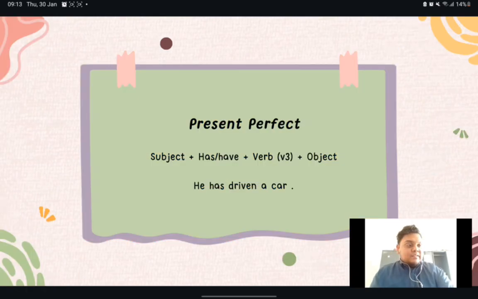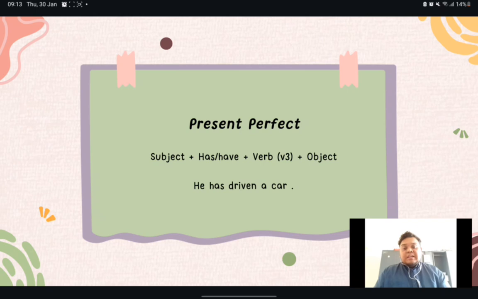And then for today, we are going to stop at the present perfect. Okay, so what does present perfect mean? I thought perfect is only for God, not for human. So perfect here does not mean perfection. It does not mean philosophical perfection.